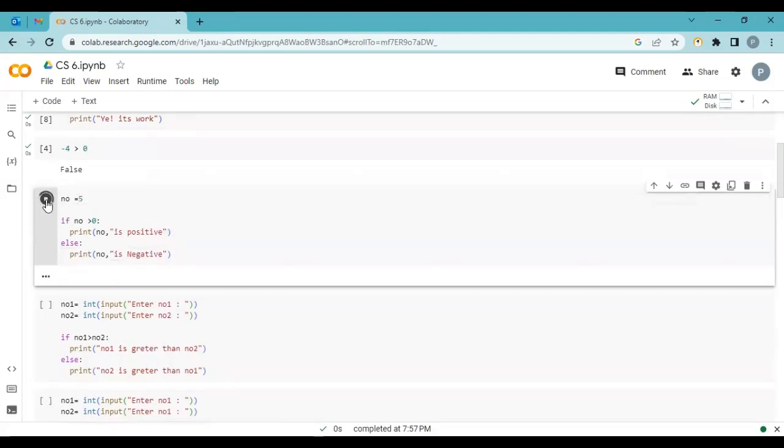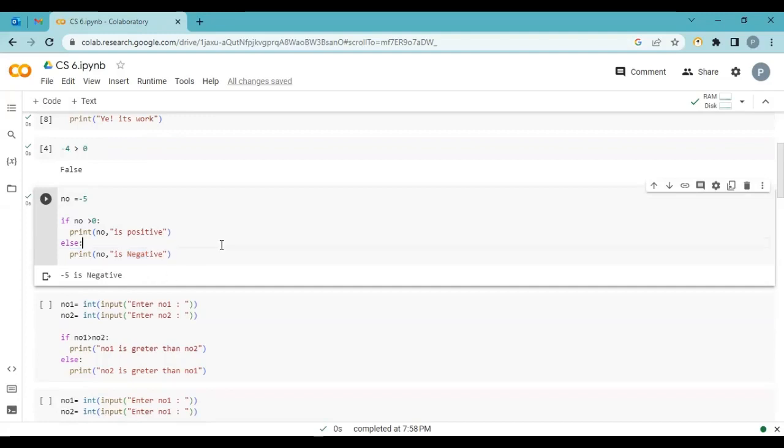And click on the run. So number is greater than 5? Yes, so that means 5 is positive. But if I add a minus sign here, now the condition is false. Minus 5 is not greater than 0. So what happened? It moves to the else statement. Inside else, I mentioned print number is negative. So minus 5 is negative.